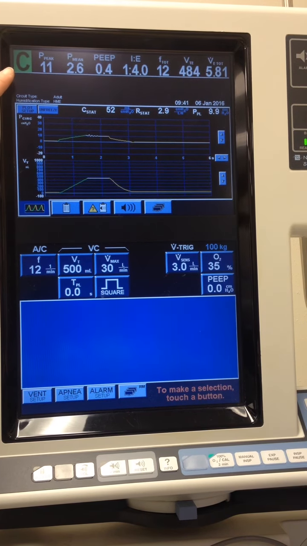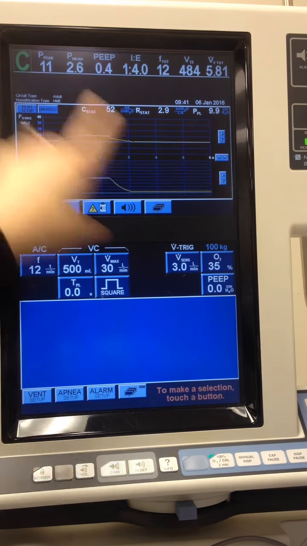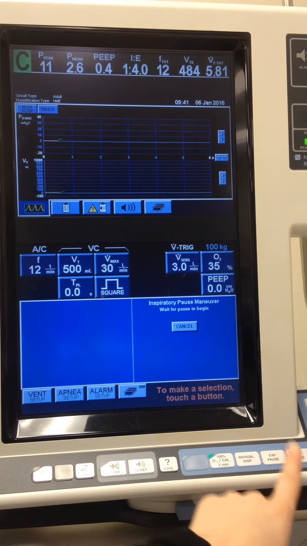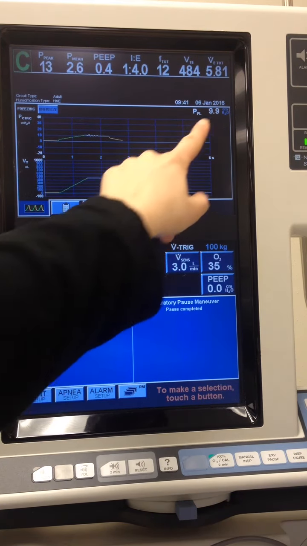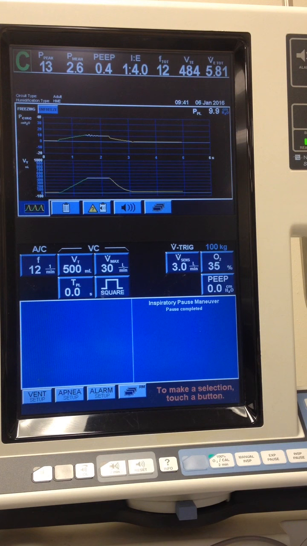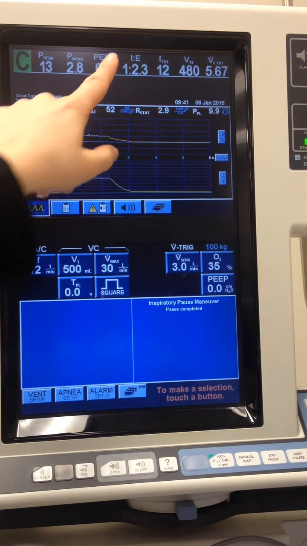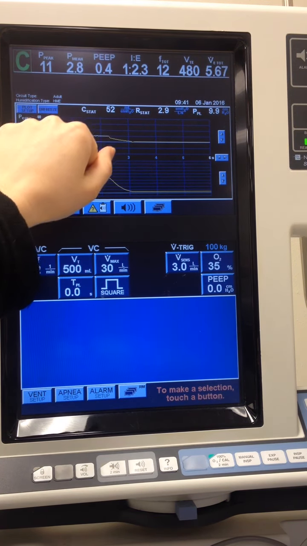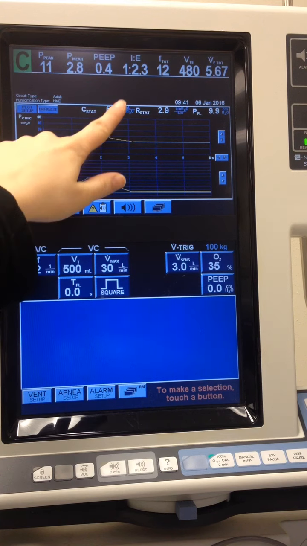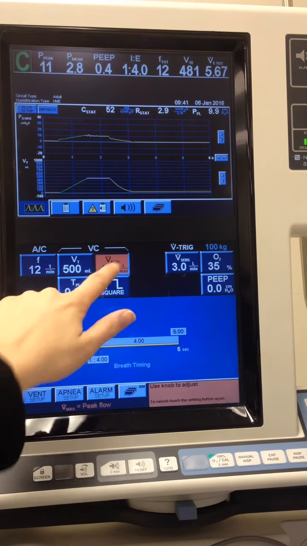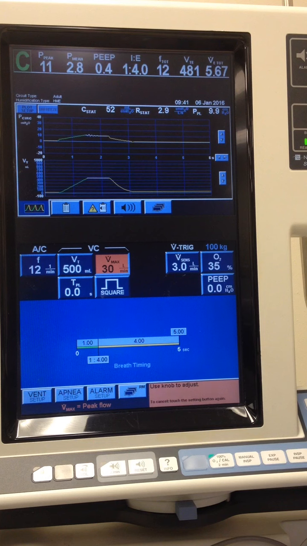We have a peak pressure of 11. If we do an inspiratory pause, we can see our plateau is 10. Our I:E ratio right now is 1:4. And we know that because we have it set based on our flow. And our tidal volume we know is not going to change because that's a set parameter at 500 mils.